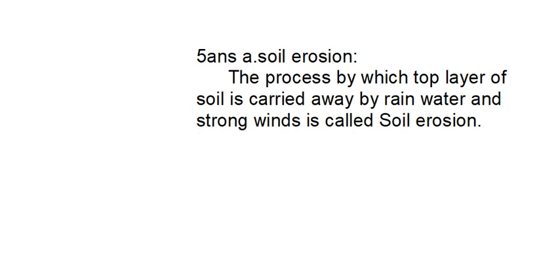I am explaining. What is meant by soil erosion, children: the process by which the top layer of soil is carried away by rainwater and strong winds is called soil erosion. The top layer of soil will be there in every soil, an upper layer will be there. If heavy rains come, what will happen? All the top layer will be blown away, and if more winds come also, the top layer will be gone. So this process is called soil erosion.